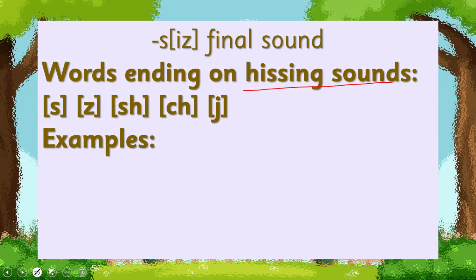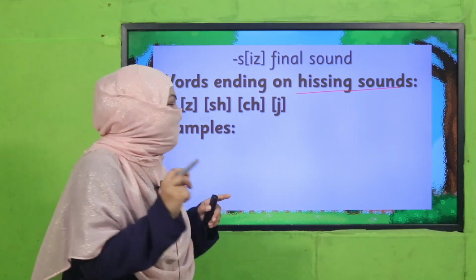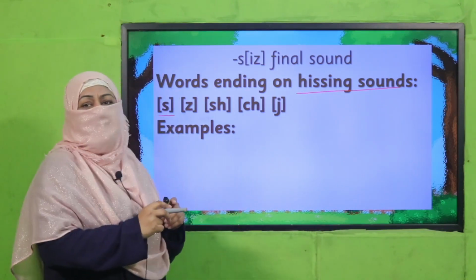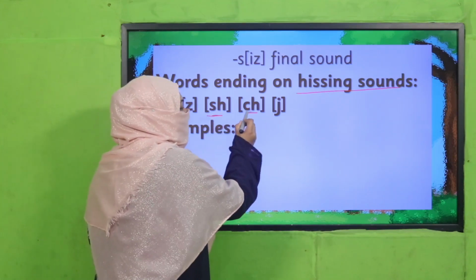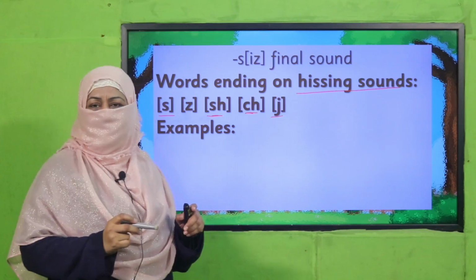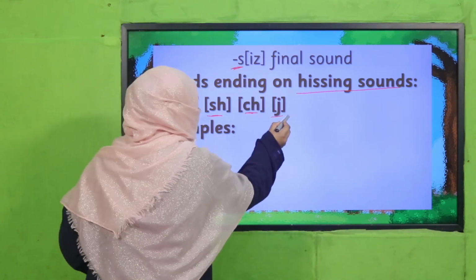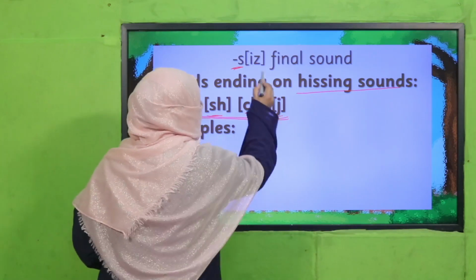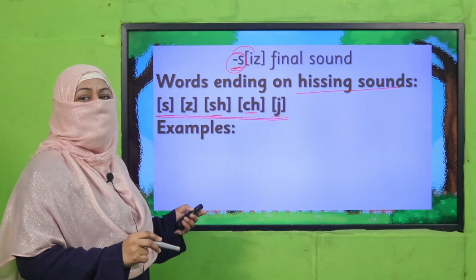Okay, and what is a hissing sound? They say the buzz of a bee is bzz. These are known as hissing sounds, and its examples are s, z, sh, sh, and j, j. If before S you find any sound out of these sounds, you will pronounce this as iz.